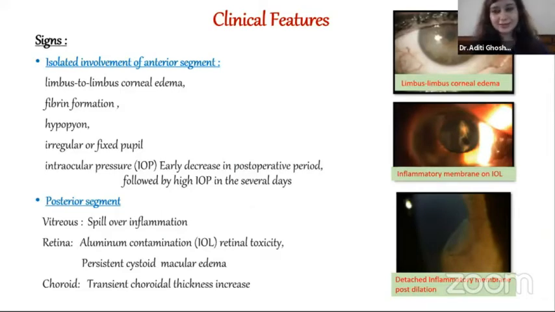So what are the most common clinical features? In the anterior segment, the classical limbus to limbus corneal edema is seen, fibrin formation, hypopyon, irregular or fixed pupil. Intraocular pressure is decreased only in early cases, followed by a higher rise in intraocular pressure in later days. Posterior segment involvement depends on the severity of TASS. In the vitreous, we can see spillover inflammation. In the retina, mainly in cases of IOL toxicity, there can be retinal toxicity, persistent CME, and in the choroid, transient choroidal thickness increase on OCT has been documented.